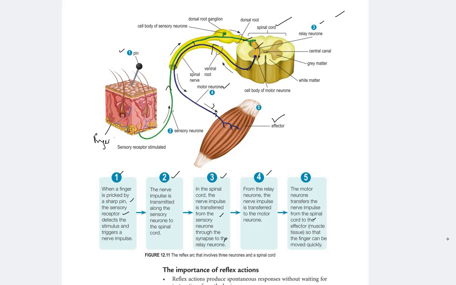The neuron carries the impulse to the spinal cord, and from the spinal cord the impulse flows to the relay neuron, then to the motor neuron, then to the effector. The keyword here is that the impulse will reach the spinal cord only.